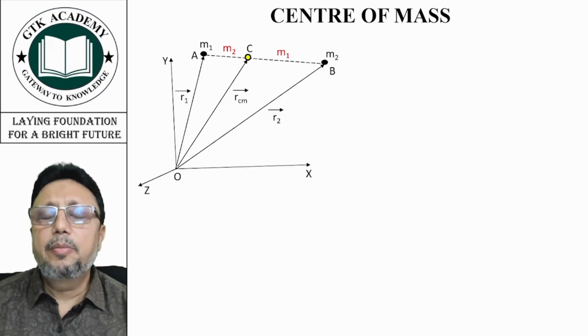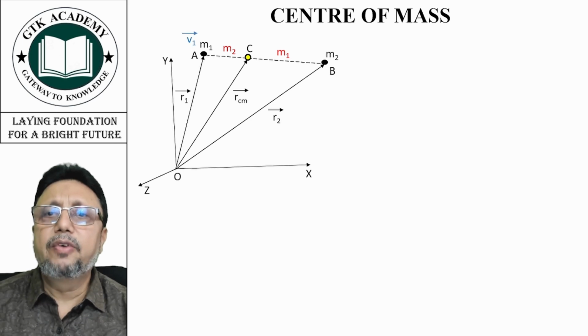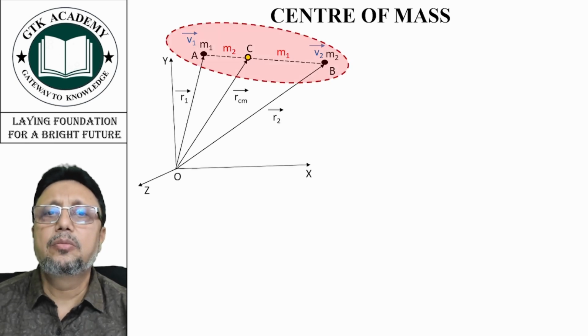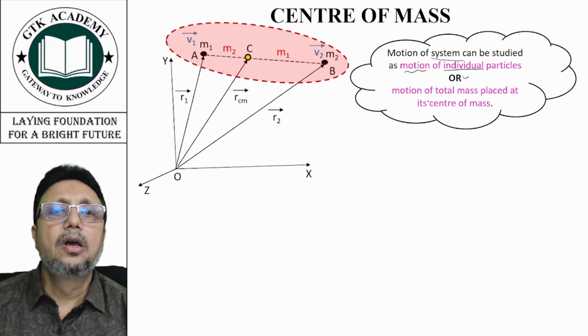Now coming to the same example, if we have masses m1 and m2 moving with velocities v1 and v2, and we consider m1 and m2 as a system. Now we are making one more statement which says that motion of the system can be studied as motion of individual particles or motion of total mass placed at its center of mass.